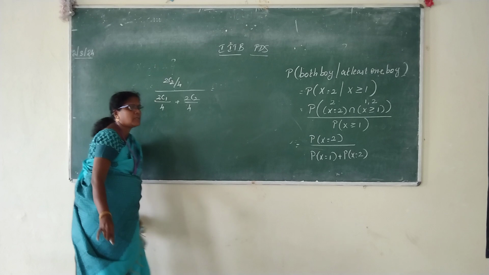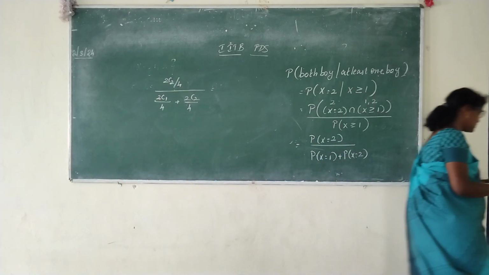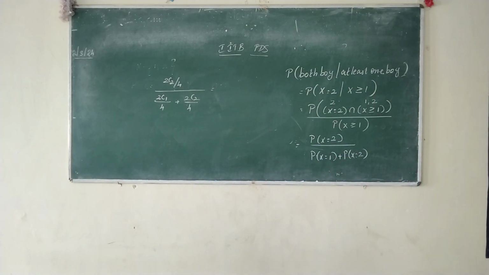Find the answer using calculator. 0.333. Others, check it. Very same answer now.